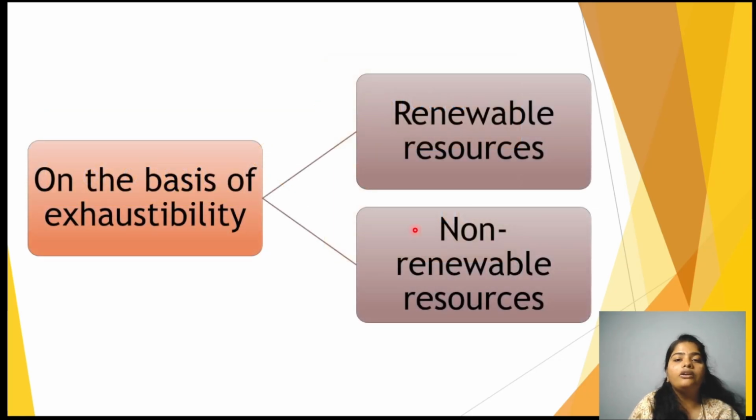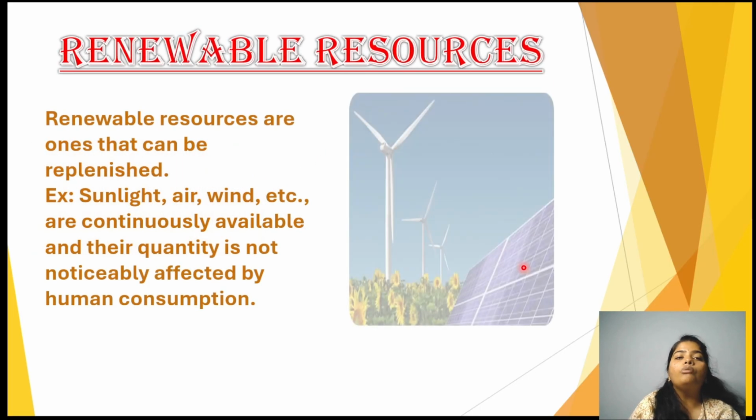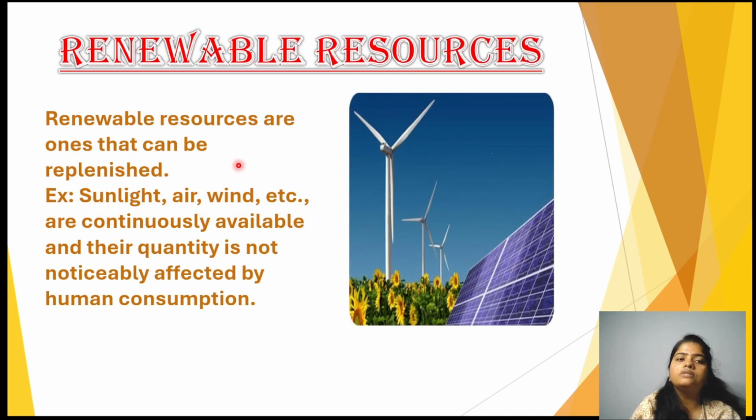Coming to the next kind of classification, based on exhaustibility, we can classify them into two again: renewable resources and non-renewable resources. To talk more about renewable resources, the resources which could be easily replenished and which are abundantly available in nature, we call them renewable resources. Example: sunlight, air, wind, water. These are continuously available for us, so we call them renewable resources.